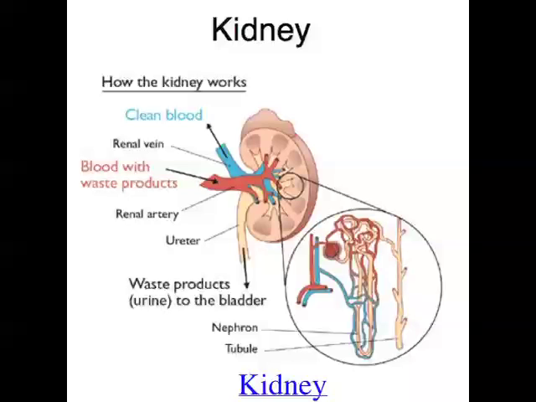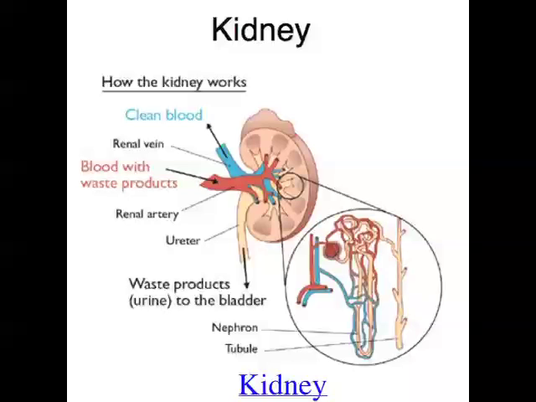So the kidneys do a great job of filtering waste products out of the blood, and obviously they only get rid of the bad things, because useful molecules are actually reabsorbed back into the bloodstream in the kidneys via active transport. So because useful things are reabsorbed via active transport, that's why the kidneys need so much energy, because active transport requires energy.